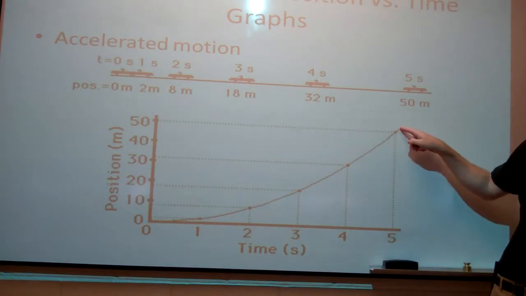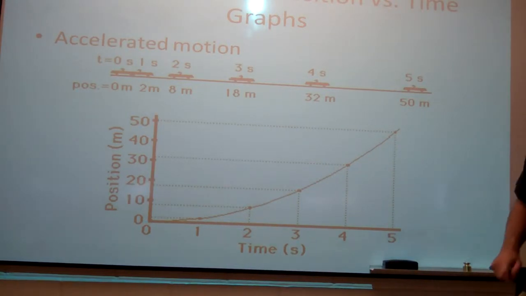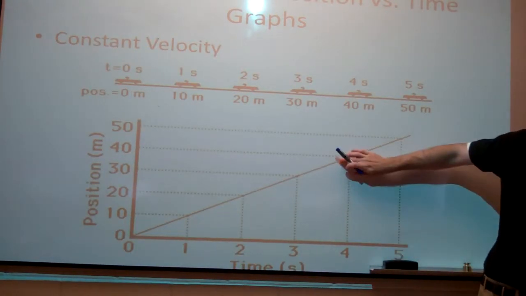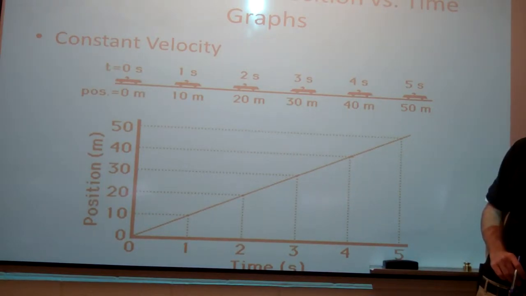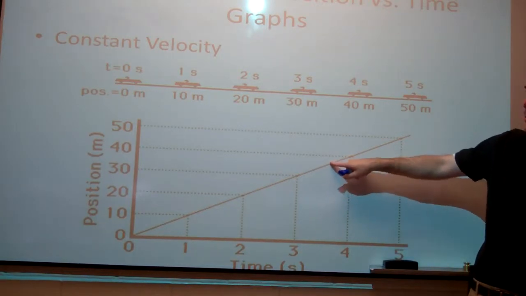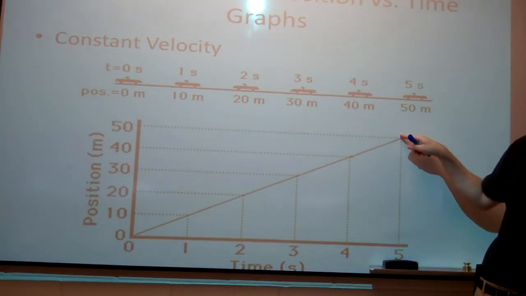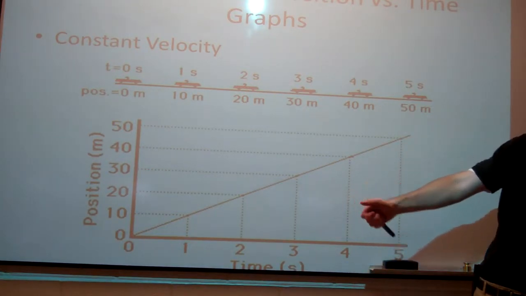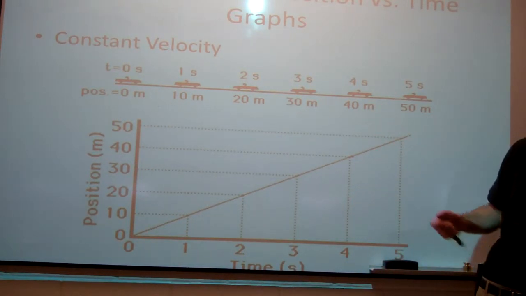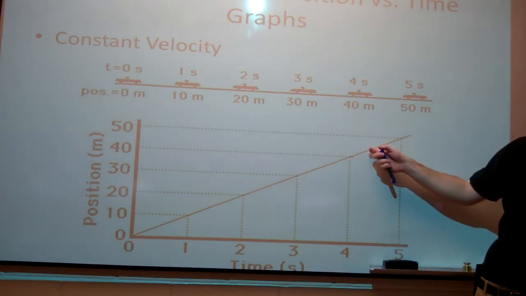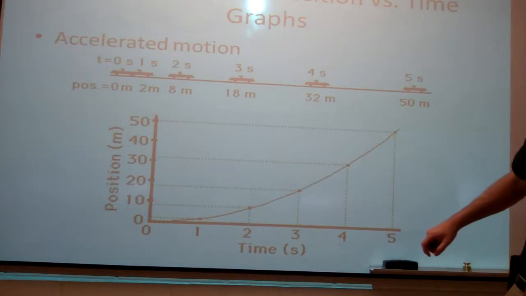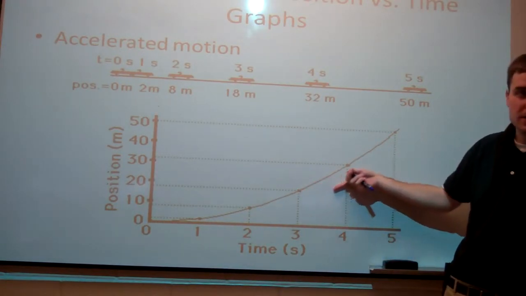So what do you think the slope of this line represents in both cases? Let's go back here. What does the slope of this line represent? Velocity. So what's the slope of this line? It goes up 10, 10. So the slope of this line is 10. So that means the slope of the line and the velocity are the same thing. If we look at this one, what's happening to the slope of the curve?